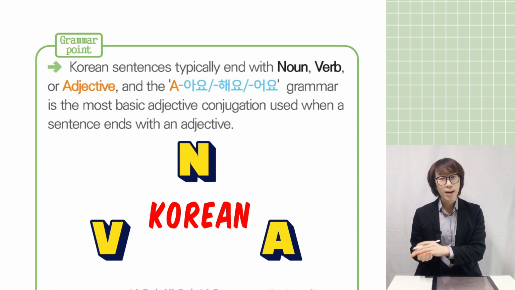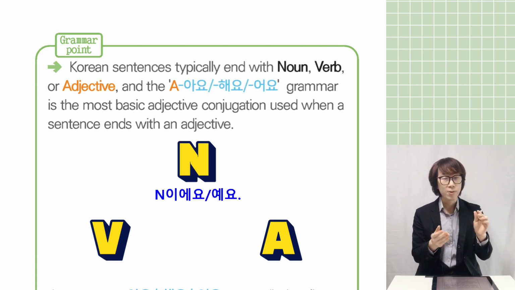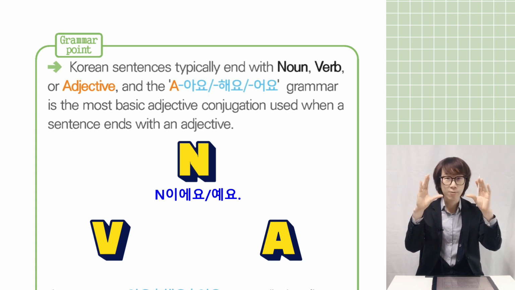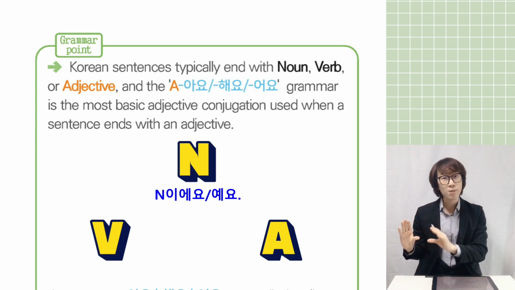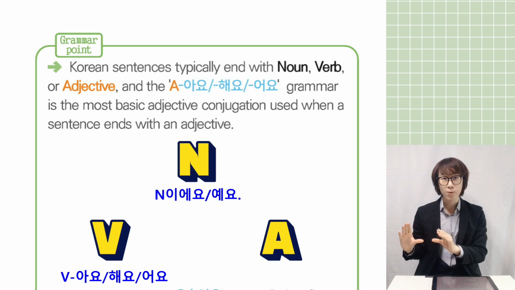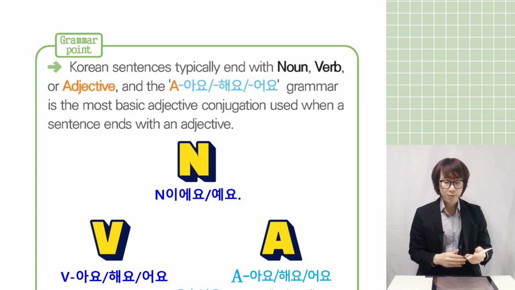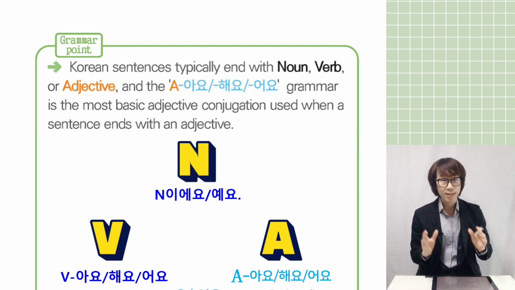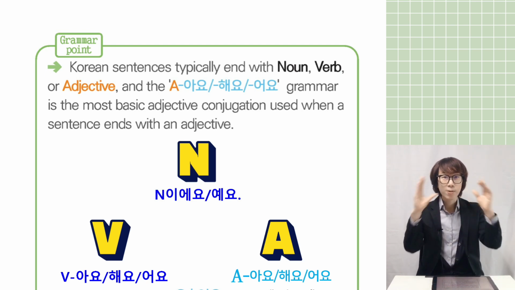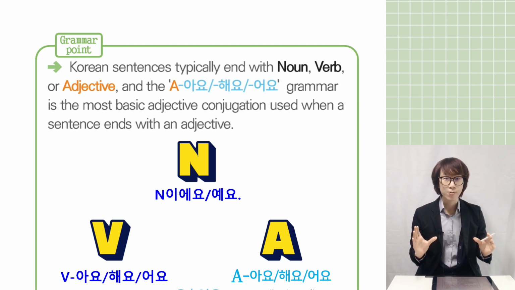In chapter 1, I taught you noun 이에요, 예요, which is a noun conjugation and noun ending, right? And then in chapter 3, the verb 아요, 해요, 어요 is verb conjugation and verb ending. And this time, the adjective 아요, 해요, 어요 is an adjective conjugation and adjective ending. Since you learned this today, basically you can make a sentence with noun, verb, and adjective, the basic whole sentence. So you can communicate with Korean people.